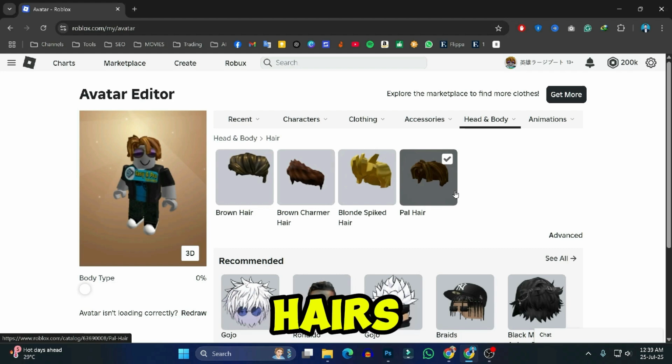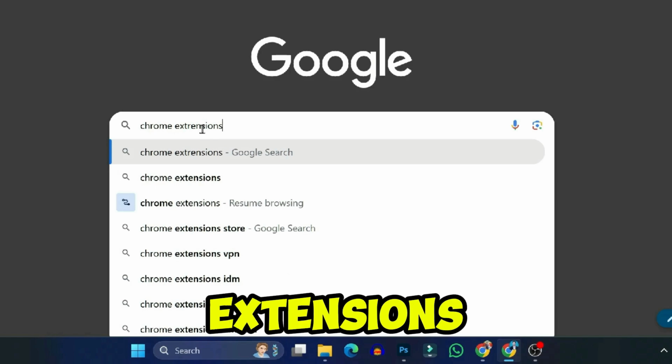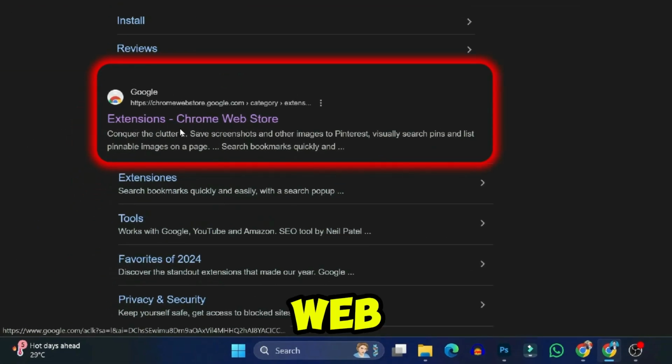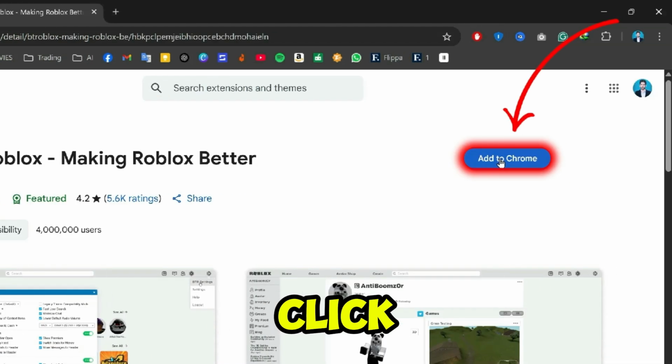So to wear multiple hairs, what you need to do is open a new tab and simply search for Chrome extensions. If you scroll down, you will find the Chrome Web Store. Open it and simply search for BTRoblox. Here it is, open it and click on Add to Chrome.